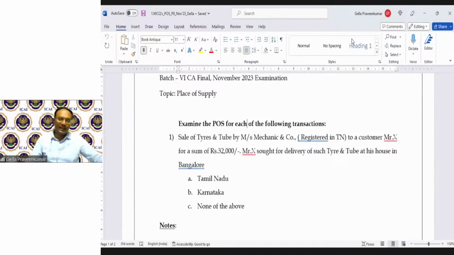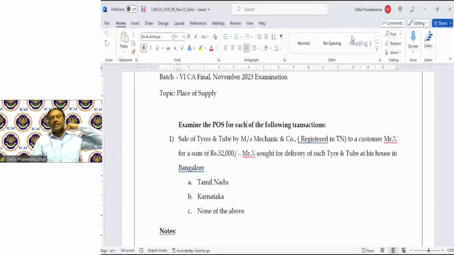Great. I have 2 answers. Balaji says Tamil Nadu. Janaki says Karnataka. Kaushik says it is not covered under 12, 13 to 14. Please look at your answer once again, Kaushik, because this is in relation to sale of goods. When I say sale of goods, section 10 comes into picture. Section 12 comes into picture when it is services. Janaki says Karnataka, Balaji says Tamil Nadu.